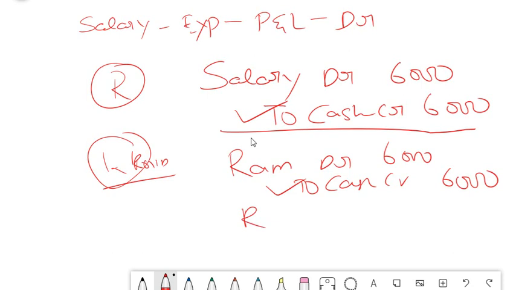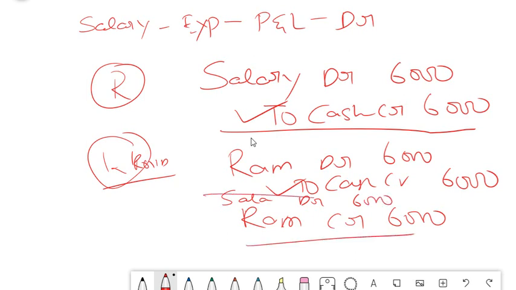Because this is the wrong entry, the actual entry should be this, which was not posted. This was actually posted. RAM should not be there. Salary should be there. So RAM is debit. So we have to simply credit RAM 6,000 and debit salary 6,000. So if you do this, what happens?